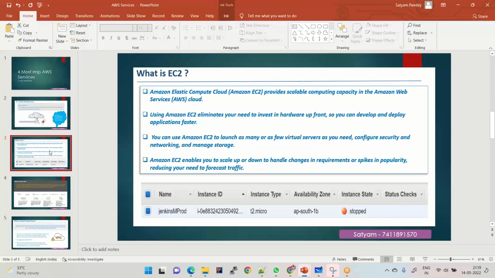Now coming to the other service that we have here, which is EC2. EC2, as I told you, is a virtualization service offered by AWS. And guys, EC2 is used to create virtual servers. Using EC2 you can create virtual servers.